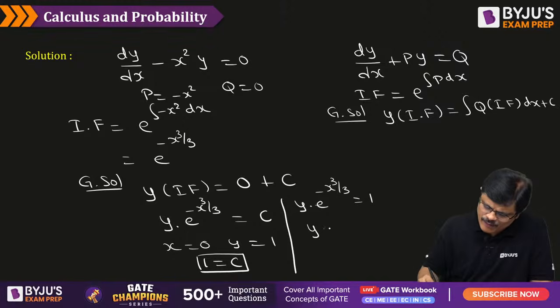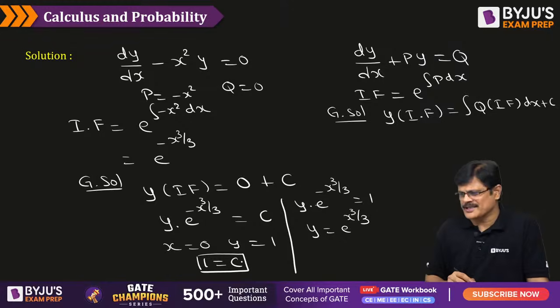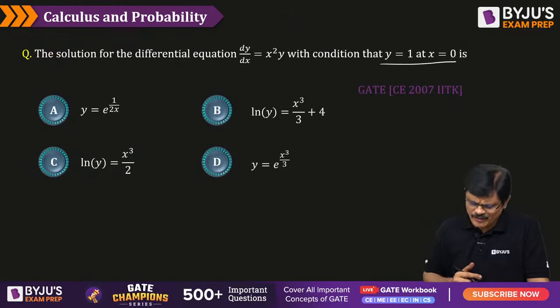So what is the value of y, sir? E power x cube by 3. A straightforward answer, my dear friend. No twist, nothing, straightforward question. Option D is the answer. If you want, you can solve it by variable separable method also. You can solve it by variable separable method also, my dear friends. Try that.